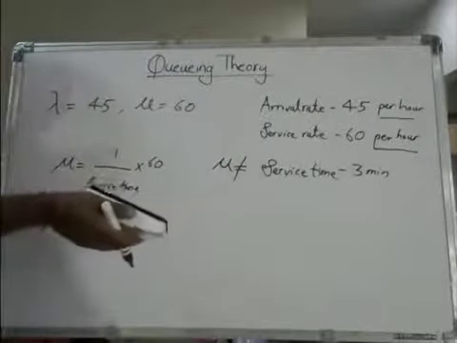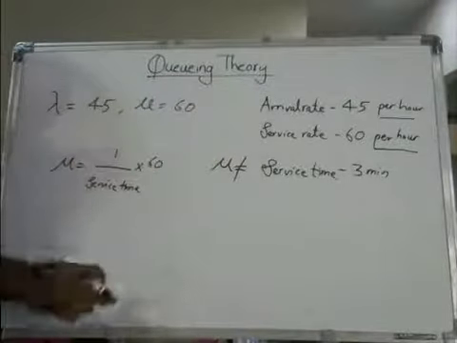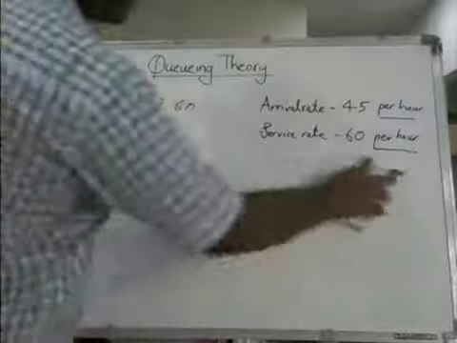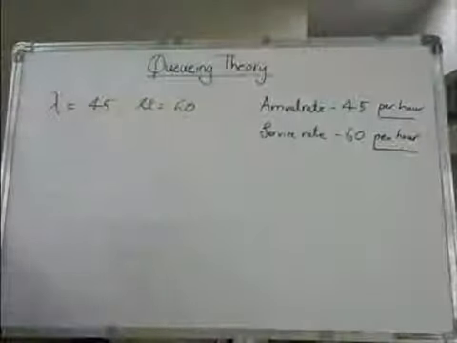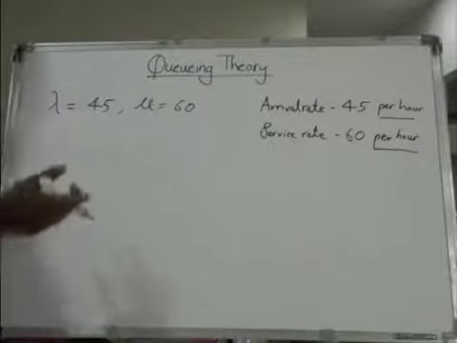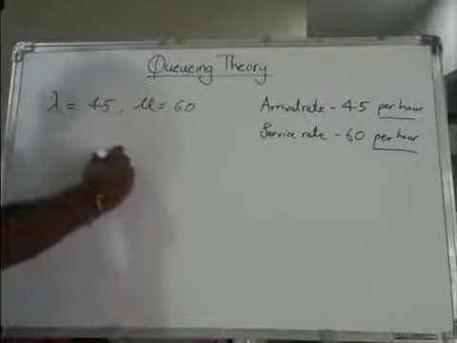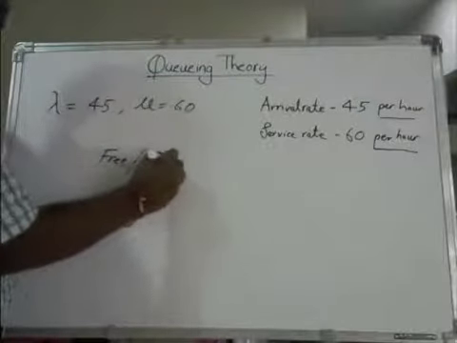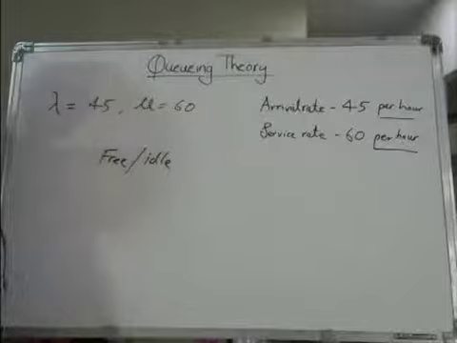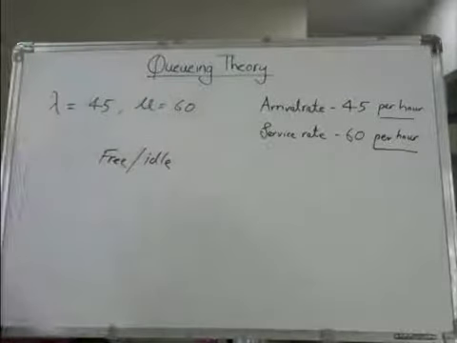But in this particular problem, it is very straightforward. They have given you the arrival rate and the service rate. Clear? So anyway, I'm going to take this off. Now quickly solve the problem. It's a very simple, straightforward problem. Now the first question they've asked is, what is the probability of having 0 customers. As I told you, 0 customers means the service provider is free or he is sitting idle. He is sitting with no job. There is one formula, one notation to find out idle time.